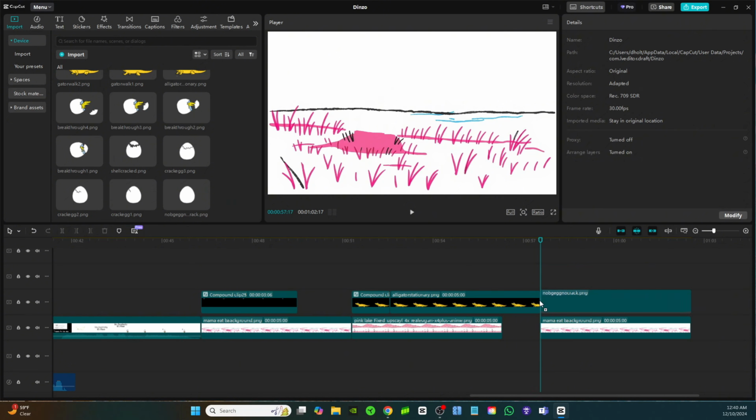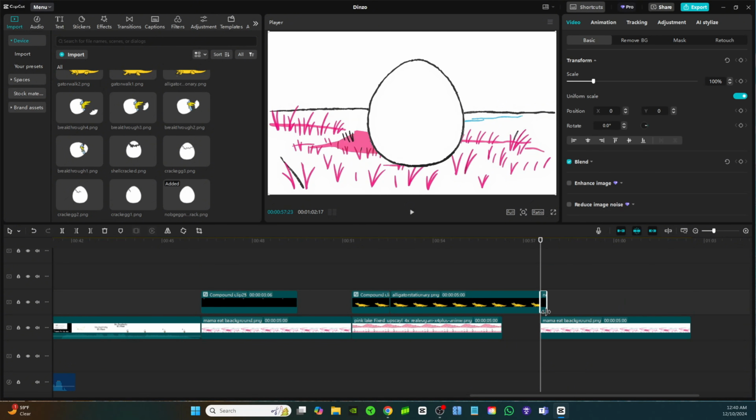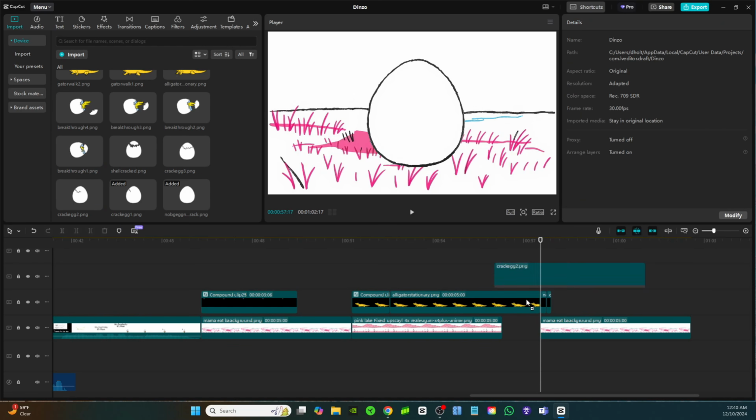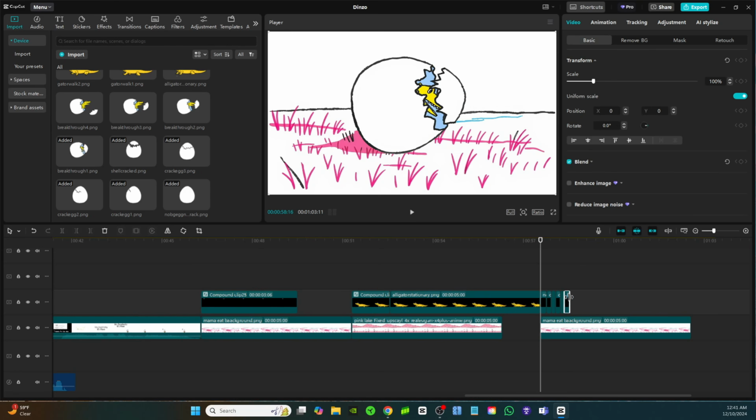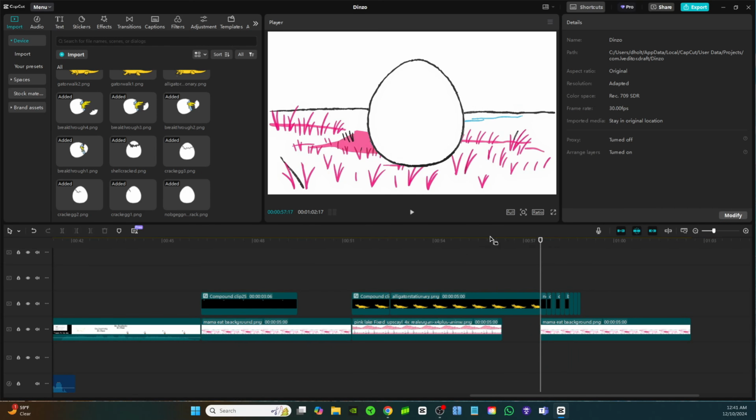So we'll bring in the full egg, of course, make it a lot shorter. Now let's bring in this egg crack 1, make it a lot shorter, egg crack 2, and we're just going to go down the line, bringing in these images. All right, so now that we have them all brought in, we can just go ahead and play it if you want right now, just to see what we're working with and what we need to fix.